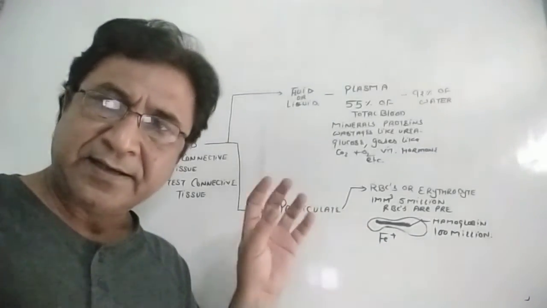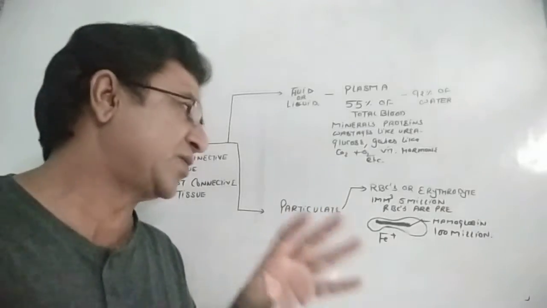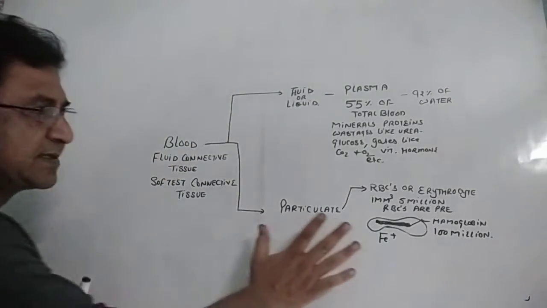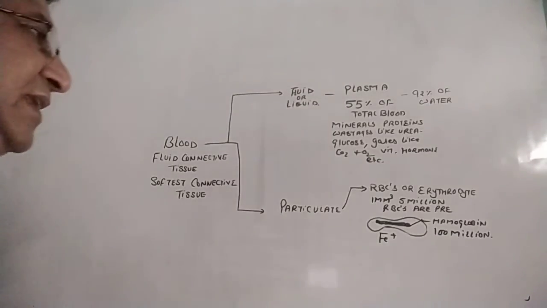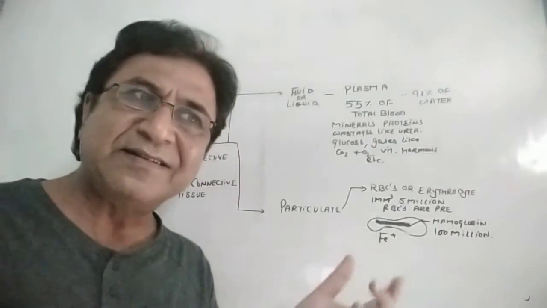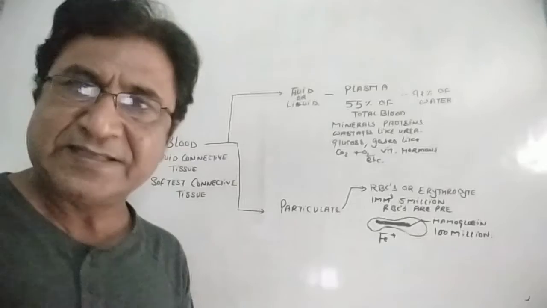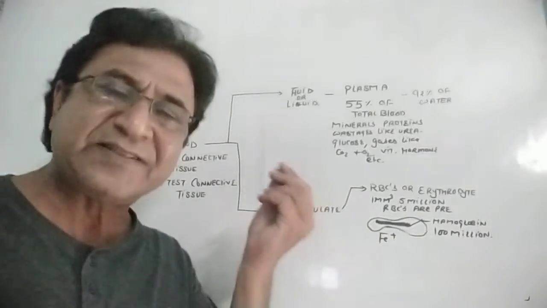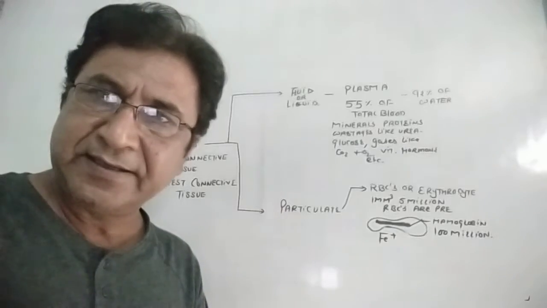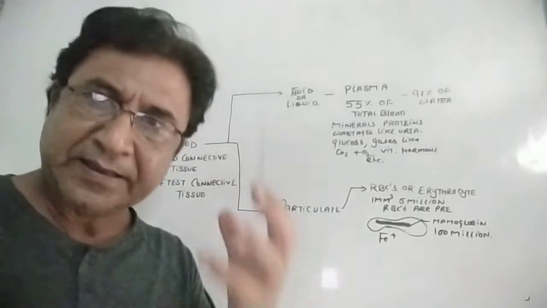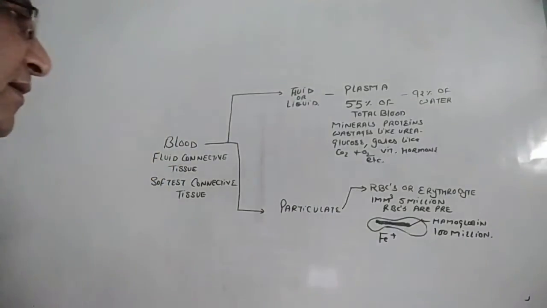Especially its function is to capture the oxygen. In 1 millimeter cube, 5 million RBCs are present. That means a huge amount of RBCs. As this hemoglobin is reddish in color, RBCs also appear red, and in totality the blood appears reddish in color.